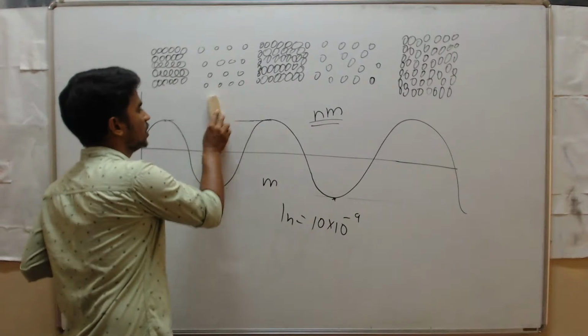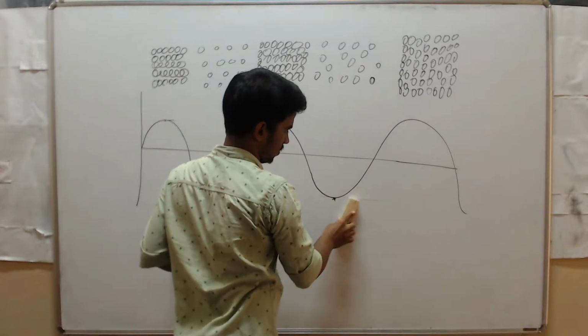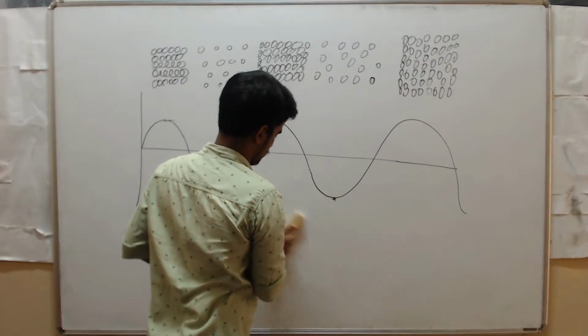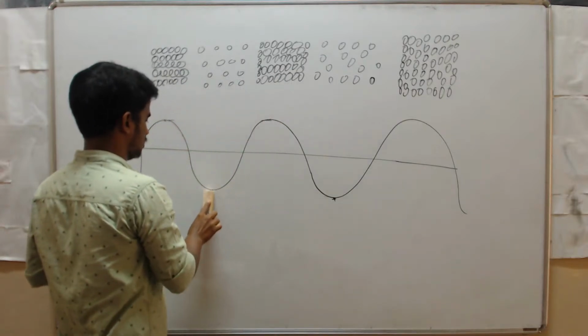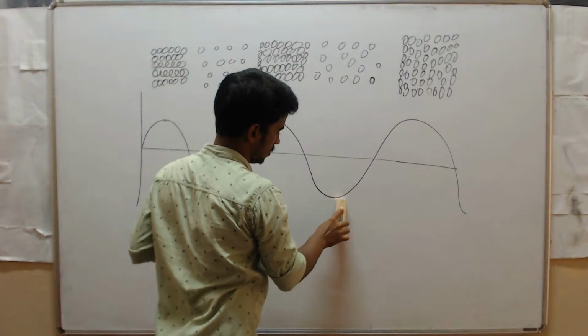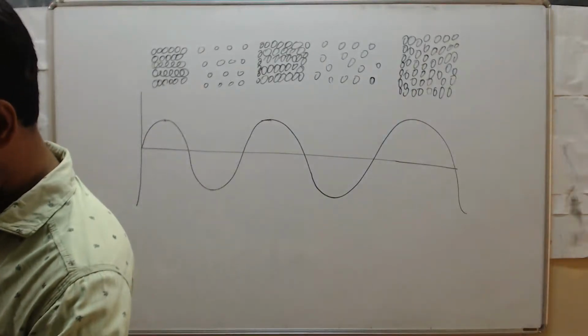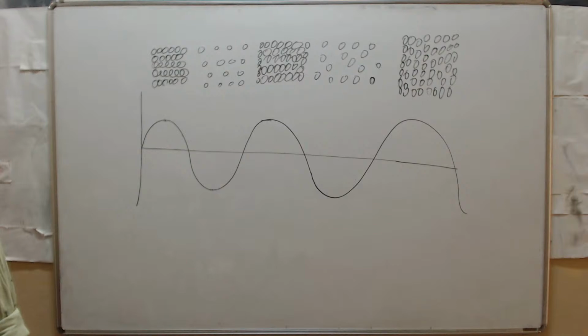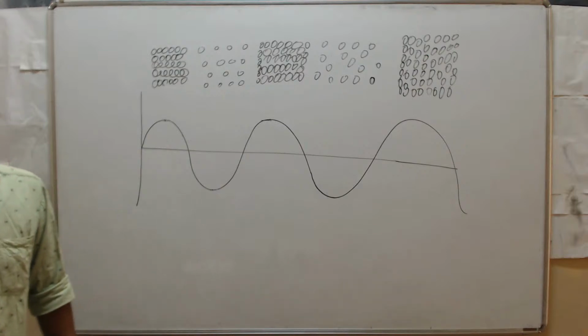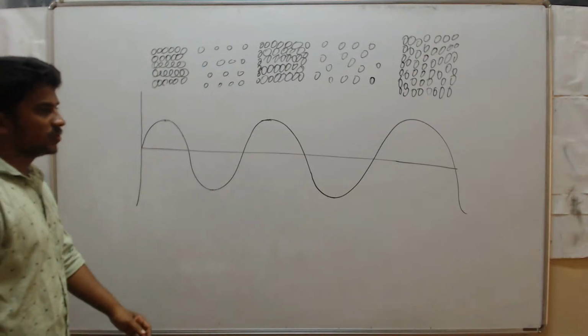Next, move to frequency. See, frequency means, when you produce a sound, what will happen?